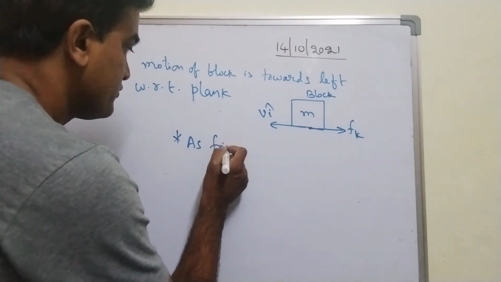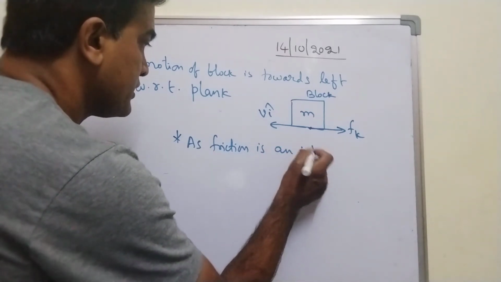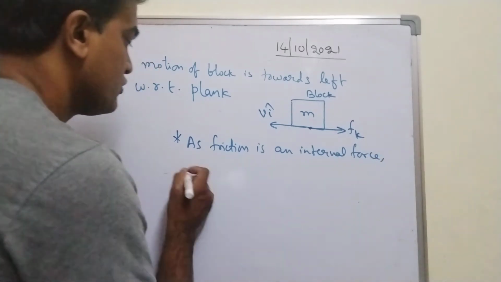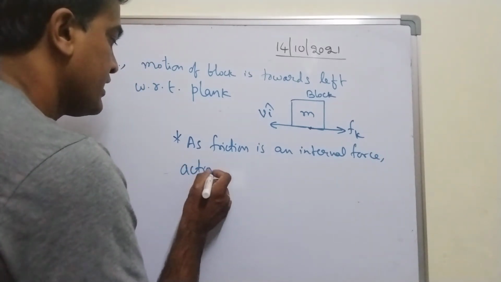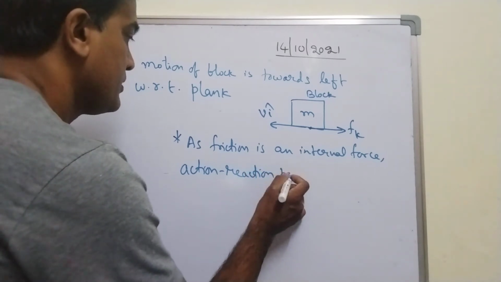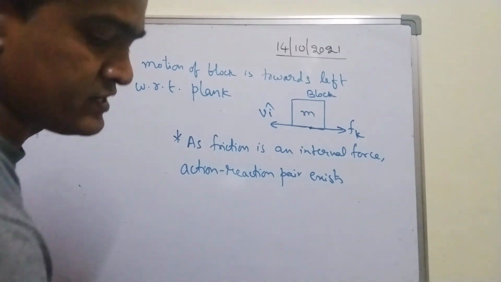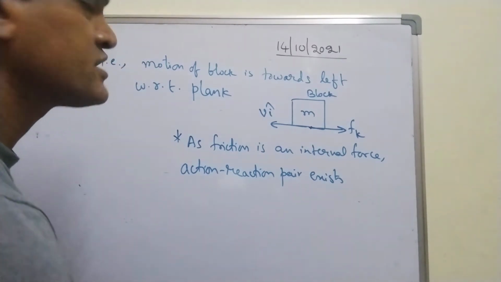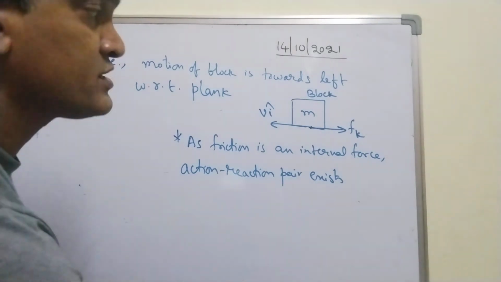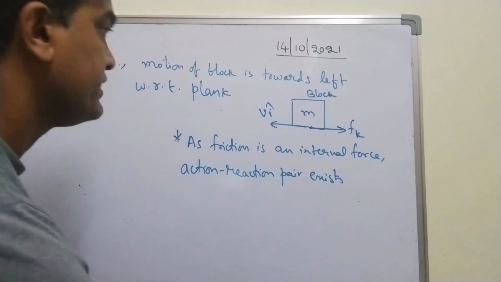As friction is an internal force, an action-reaction pair exists. Where does it exist? The action-reaction pair exists between the surfaces in contact. What is the second surface, the second body we have considered here? The plank.